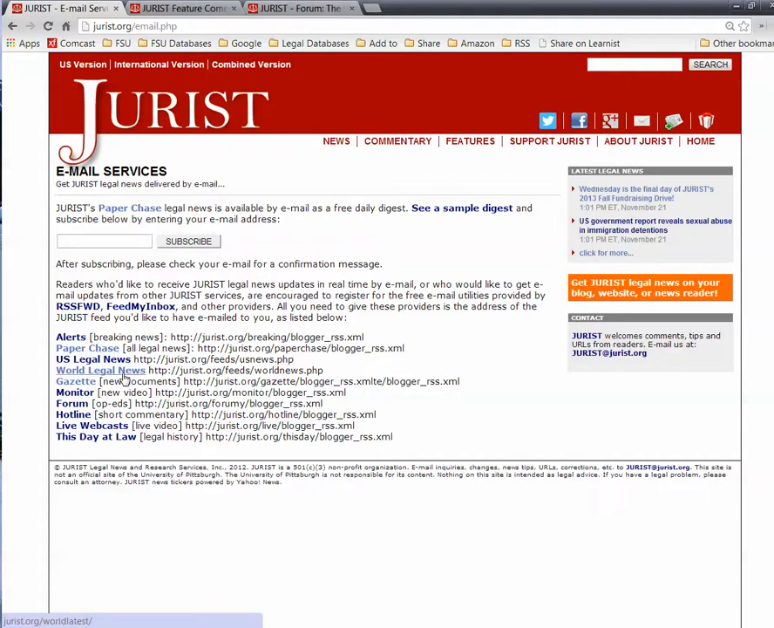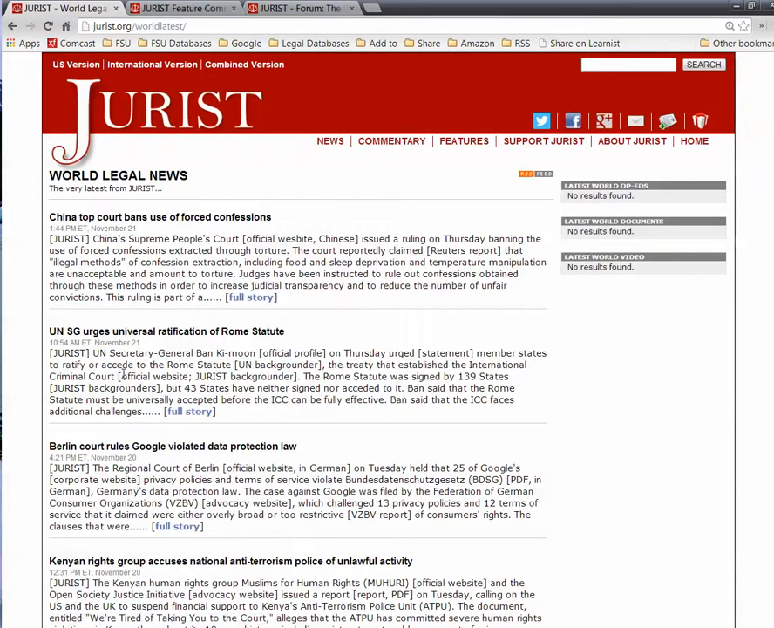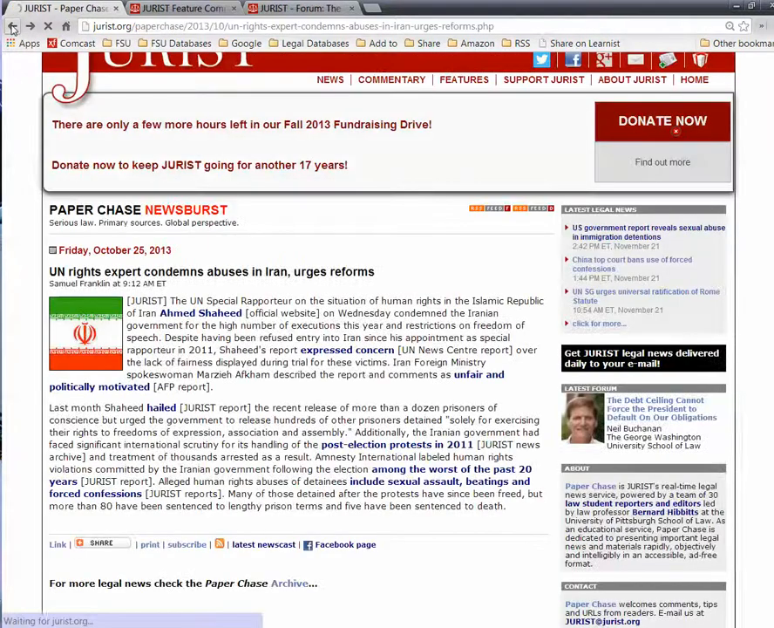If you're interested in the world legal news, for example, you could click on there, and there's an RSS feed for just world legal news. So there's a way in which you can just follow Jurist by general topic areas like world legal news or specific news items, as I showed you before with the search on Iran. And that completes this little tutorial on Jurist.